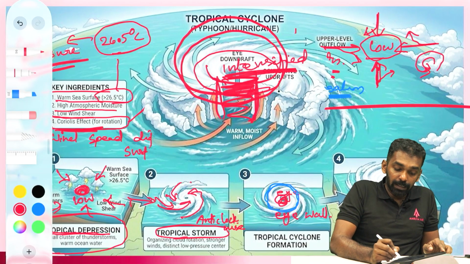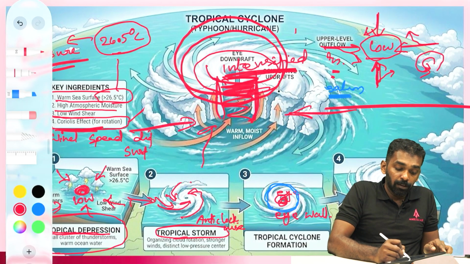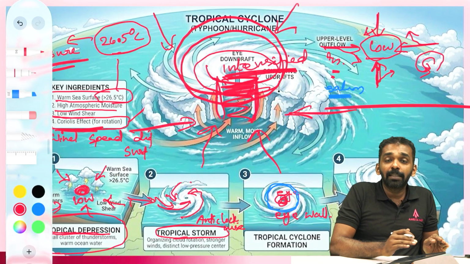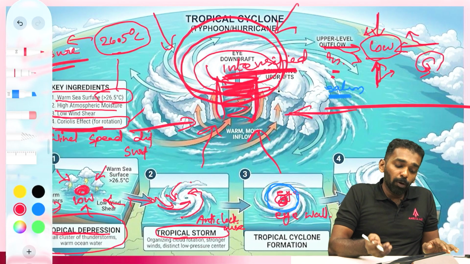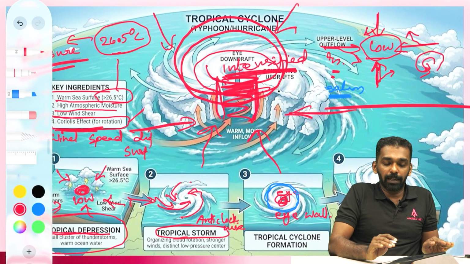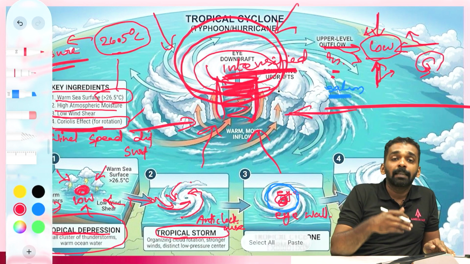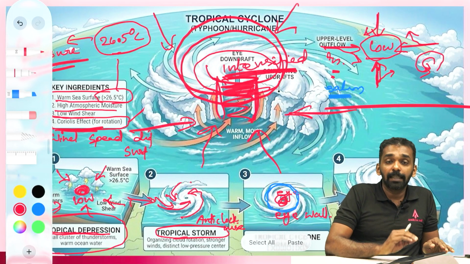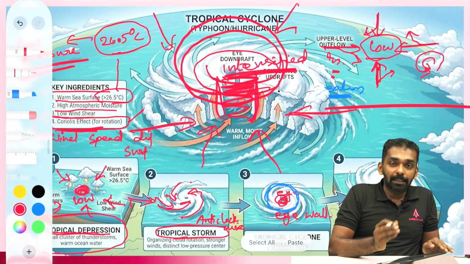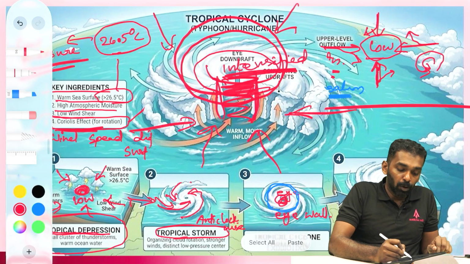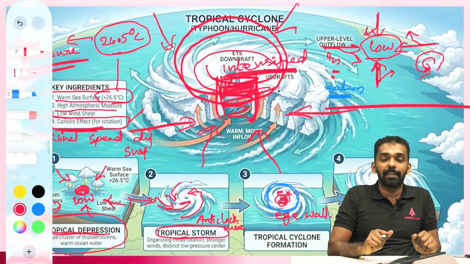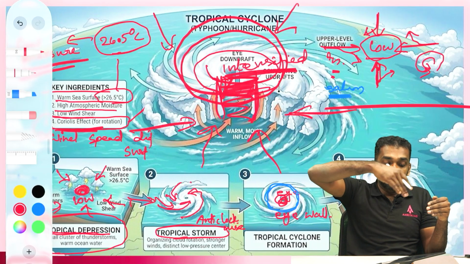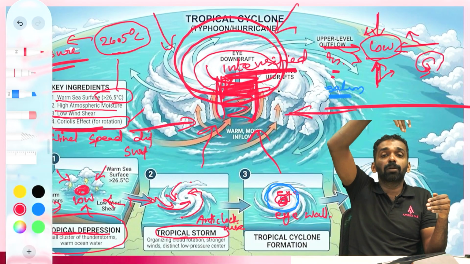As the low pressure is intensified, more and more winds are coming from all the sides. That means more moisture is getting supplied, and more moisture means more condensation heat is supplied. So the intensification increases. It's a self-perpetuating cycle. As the latent heat is released, more and more low pressure is created at the center and more winds are getting attracted. These winds will supply more condensation energy and hence the height of the cyclone keeps on increasing.